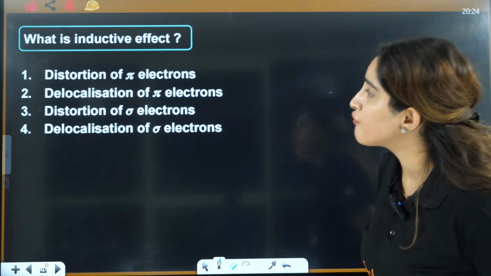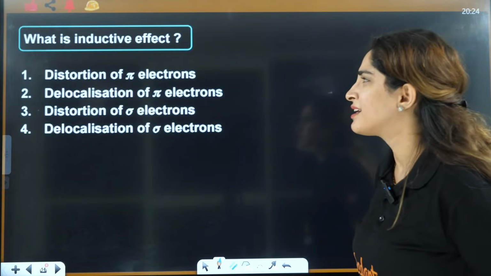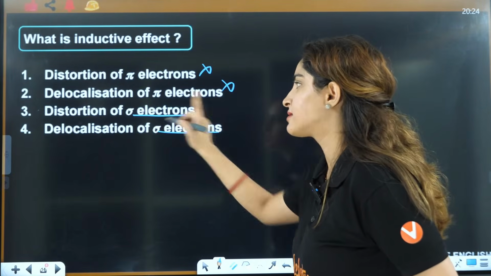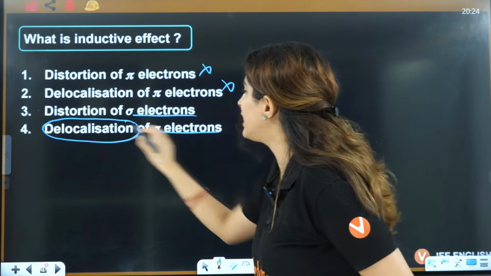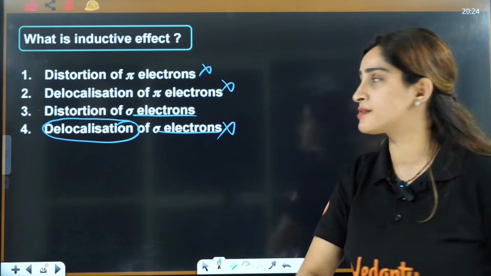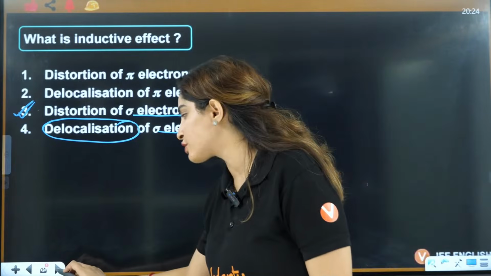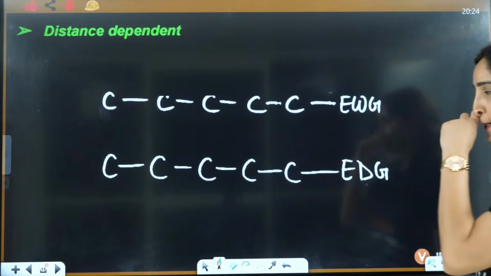Now tell me which is inductive effect. Distortion of pi, pi is definitely not true. Sigma, yes. Distortion, delocalization, no. Delocalization we will study in resonance, right? So the answer will be distortion of sigma electrons is the correct answer here, right?